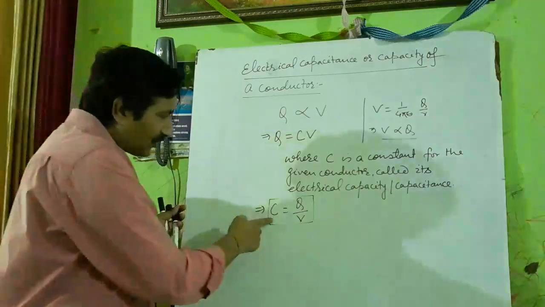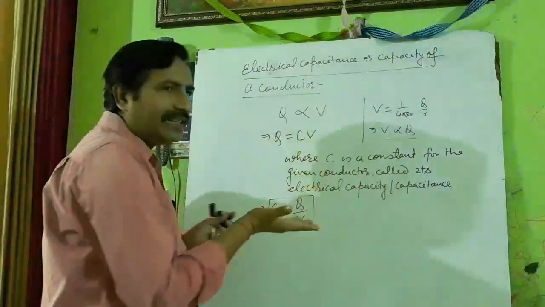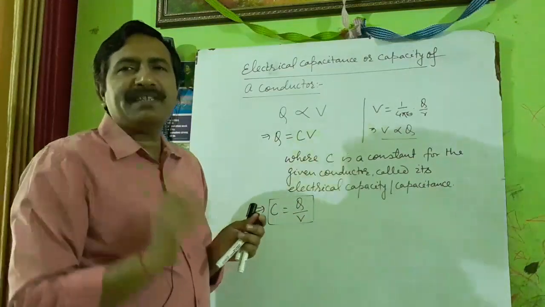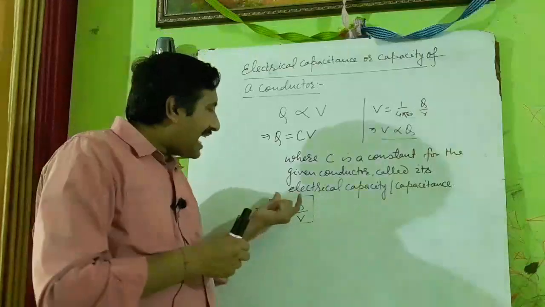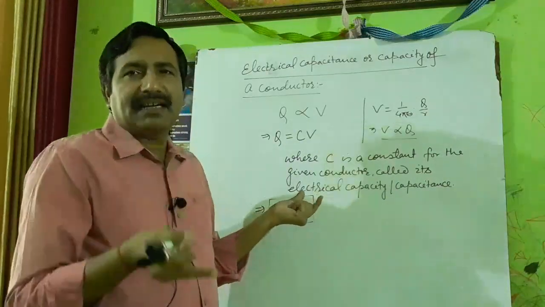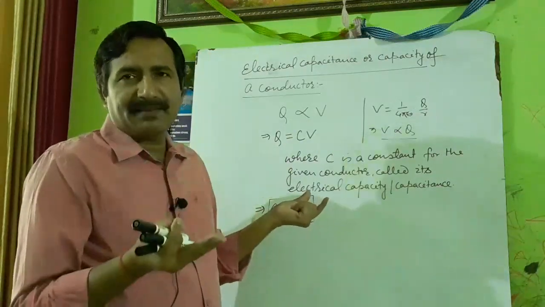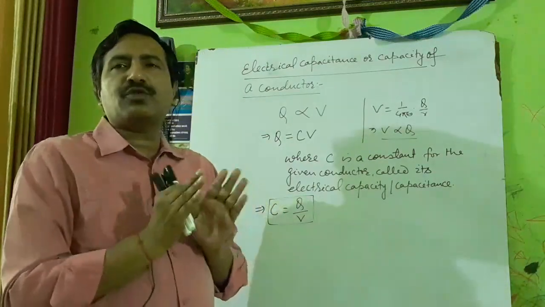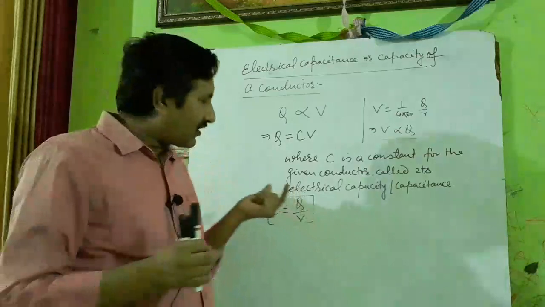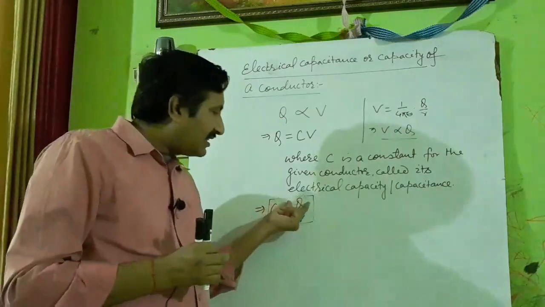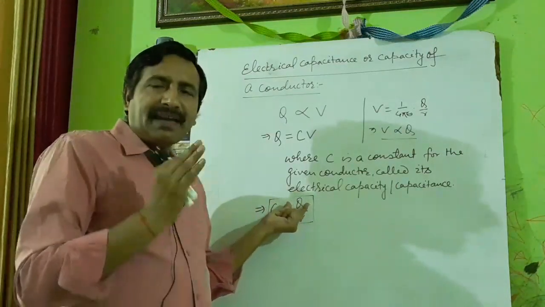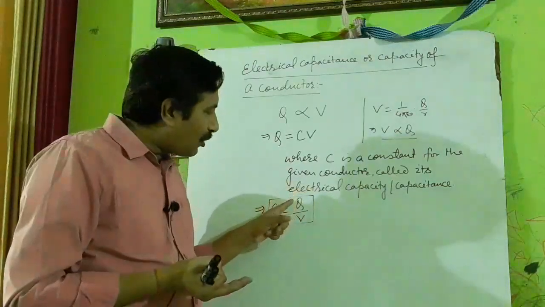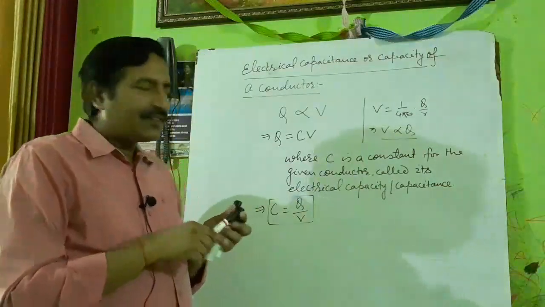Here C is constant. It means if Q will increase, V will increase accordingly. So if you will be asked that the charge on a conductor is doubled, is tripled, how will the value of C change? Your answer should be C will not change, because C is constant. So by changing the value of Q, value of V will change. Is it clear? But the ratio of Q and V will remain same.